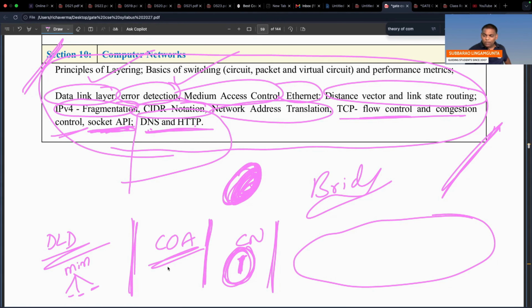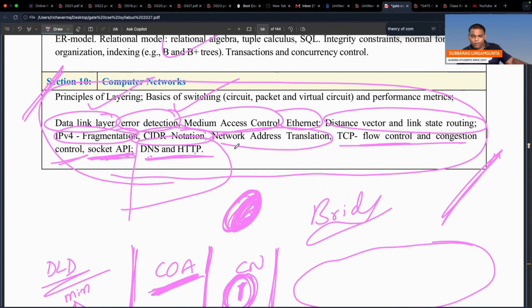In COA, cache memory, main memory and hard disk are replaced by cache mapping techniques. I think there are not many changes there. In computer network, some changes are there, please check once. I hope you got it. Let me know if anyone has any doubts. Thank you.